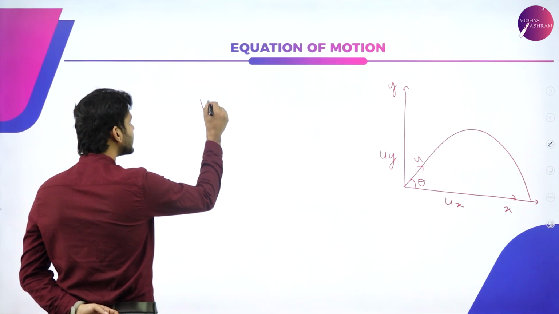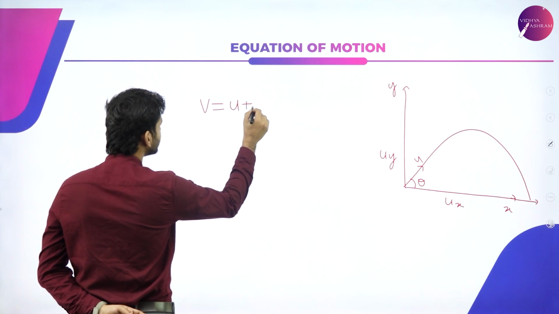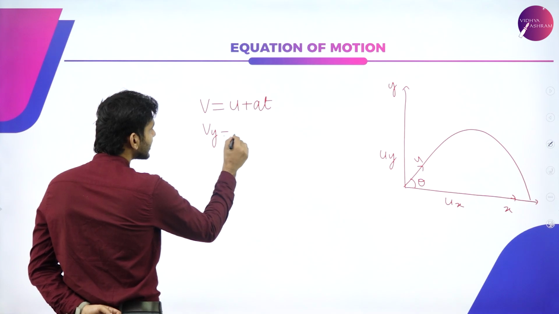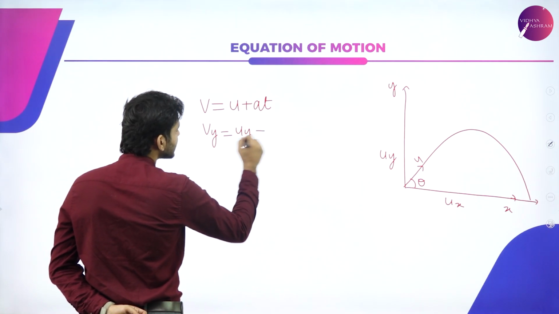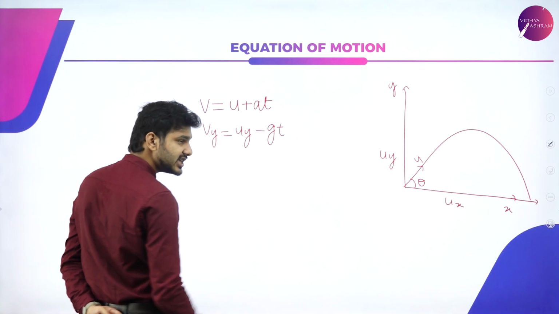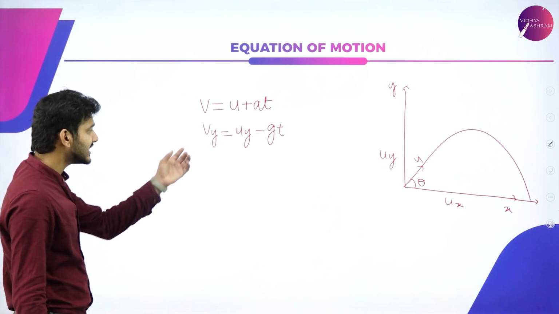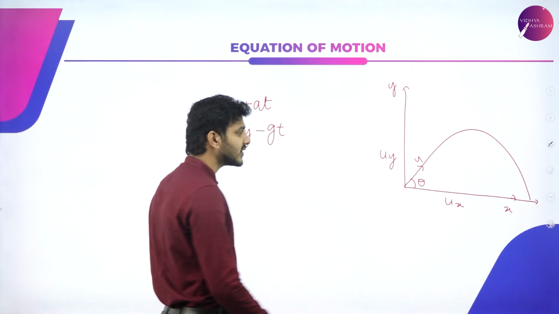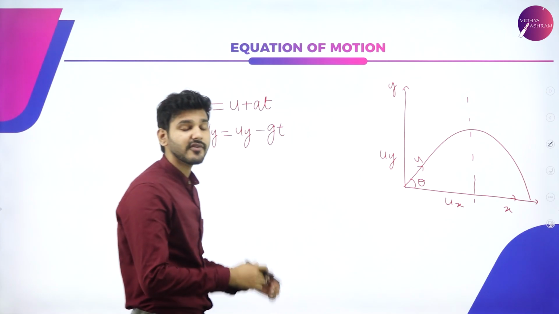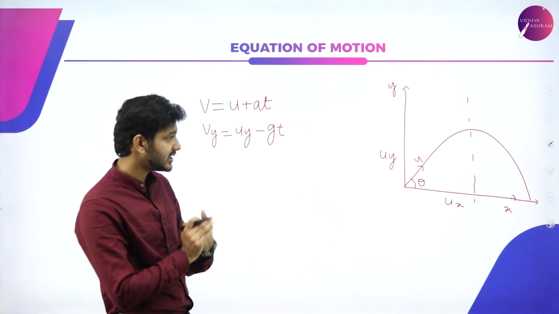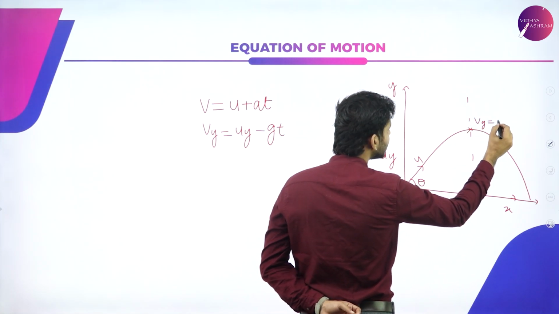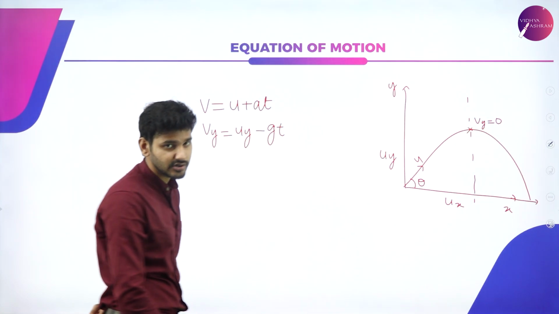From the first equation of motion, v is equal to u plus at, we only consider the y components, and we know that acceleration here is acceleration due to gravity. We are only considering half the distance covered, which means at this point Vy will be equal to 0, because acceleration due to gravity is pulling on it.